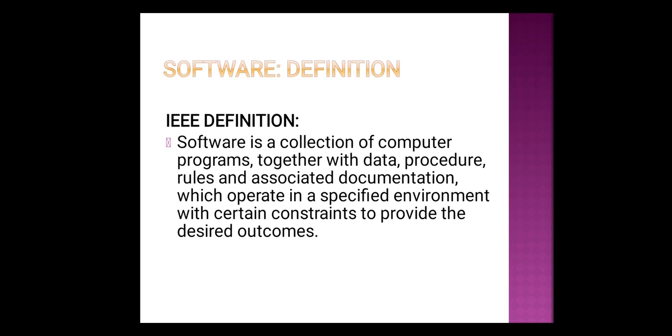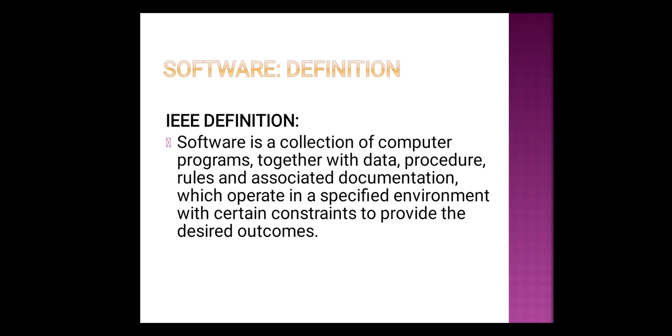Next, now let us see what is the definition given for software by IEEE. According to IEEE, the software is a collection of computer programs together with data, procedure, rules, and associated documentation which operate in a specified environment with certain constraints to provide desired outcomes.